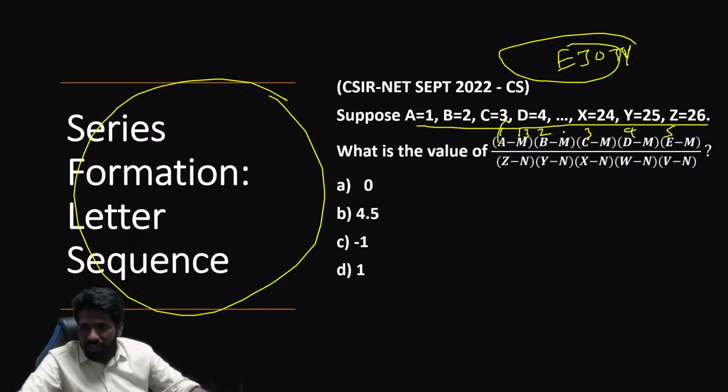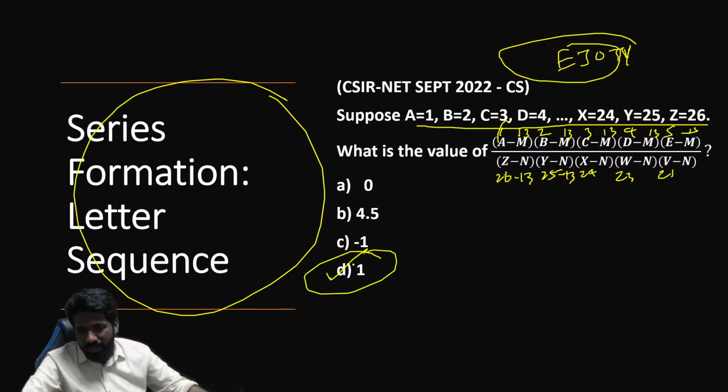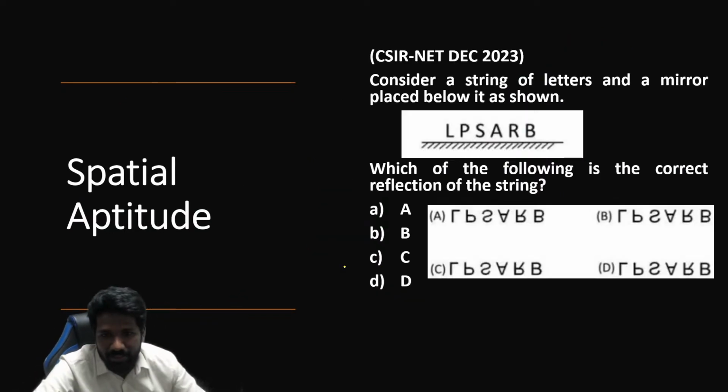So M is the 13th letter, so we have to substitute 13. You have to subtract it, and Z is the 26th letter, 25th letter, 24th letter, 23rd letter and 21st letter. Subtracting 13 from that, you substitute and simplify it, and you will finally get 1. Due to lack of time, I am not explaining that in detail. You just have to substitute. So option D, 1, is the answer.